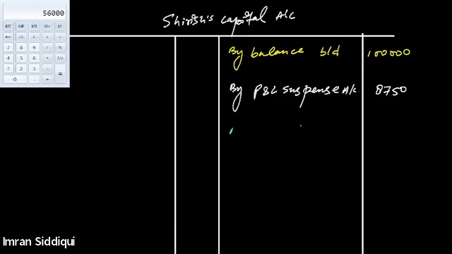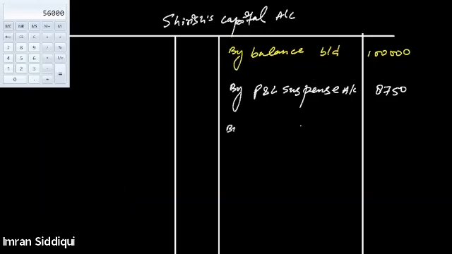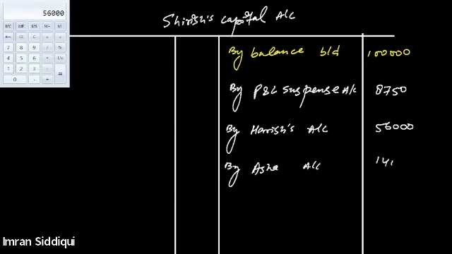That means by Harish's capital account 56,000, and by Asha's account 14,000.